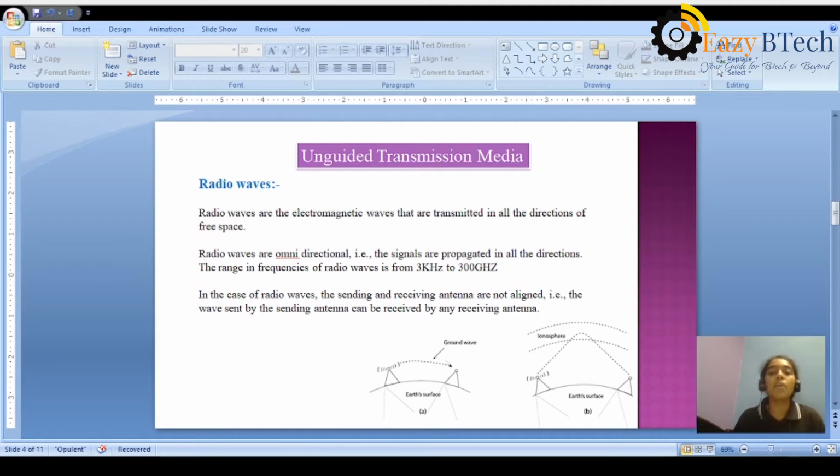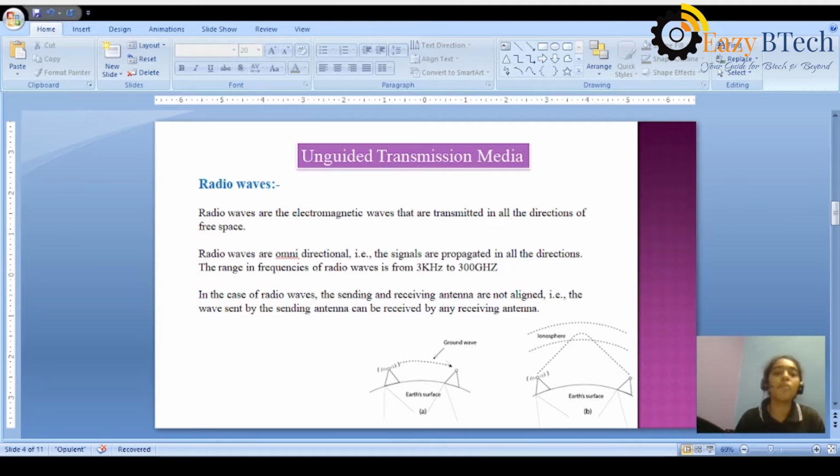Here we have the concept of client and server. The client and server concept appears in radio waves. What is the concept of client and server? For one server, we have different types of clients. While sending the data from the sending antenna, it will be received by any number of receiving antennas.